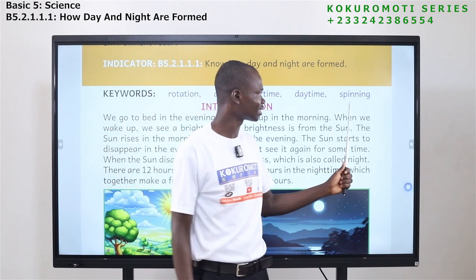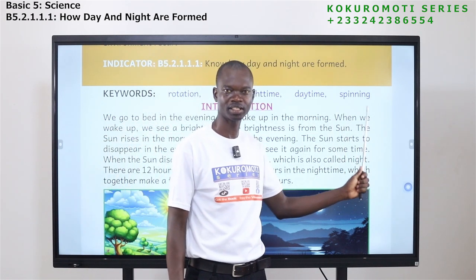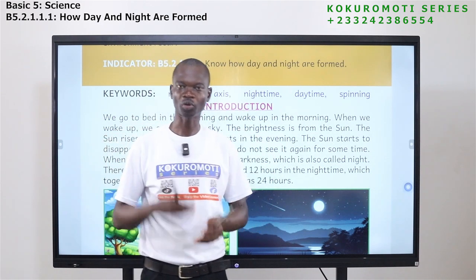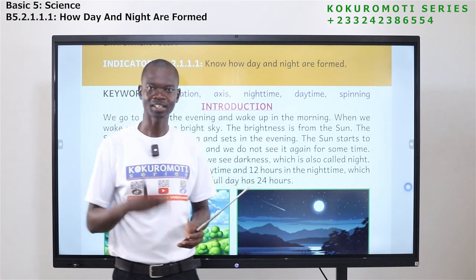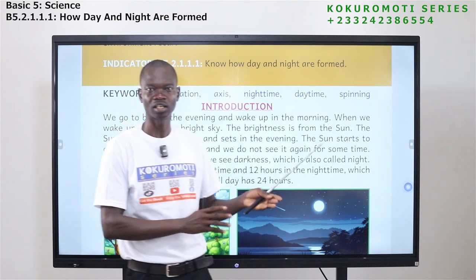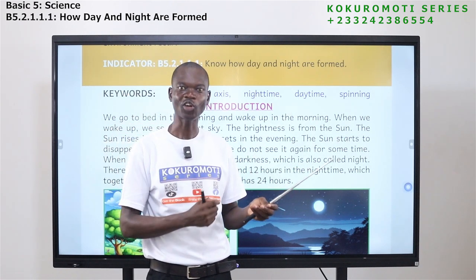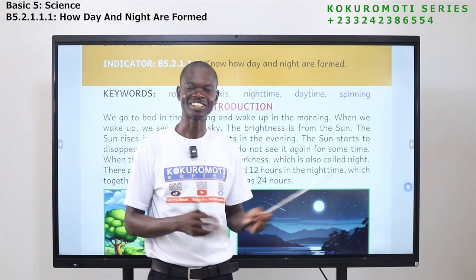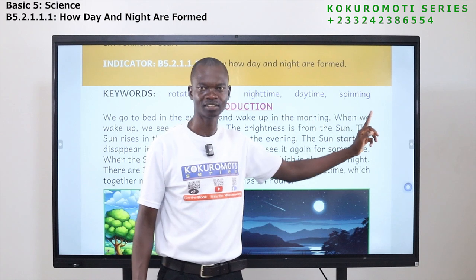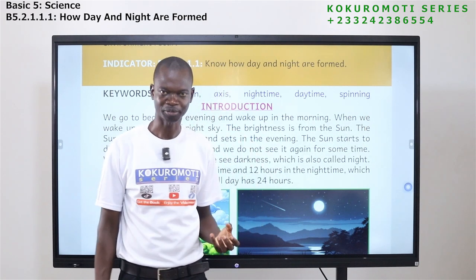Okay, the next word is spinning. To spin means to turn something around quickly around a straight line or an axis. So the words rotation and spinning are the same.